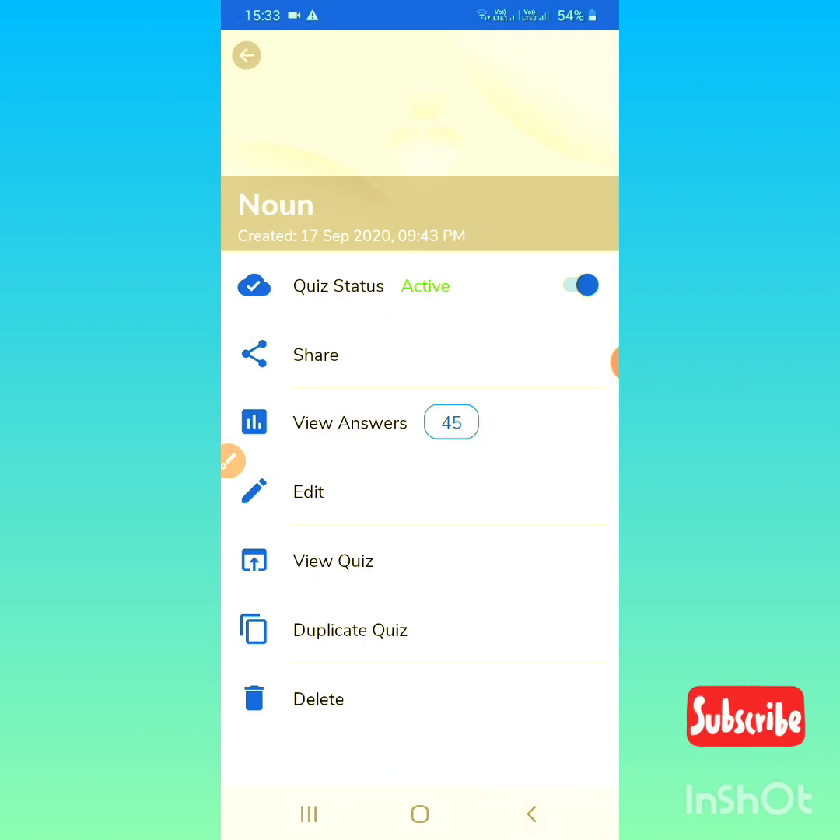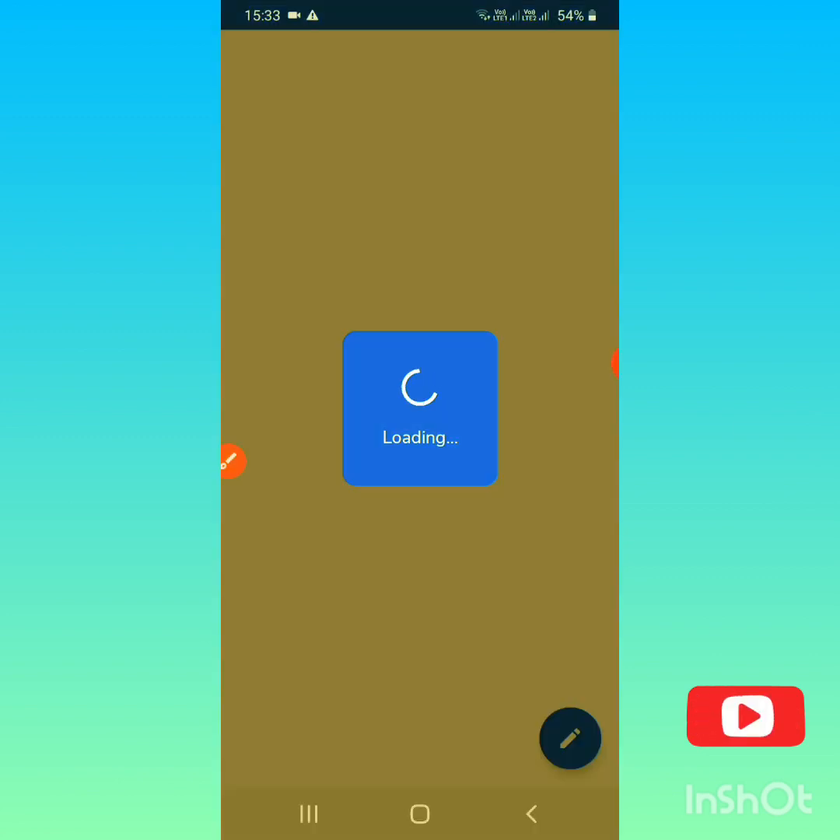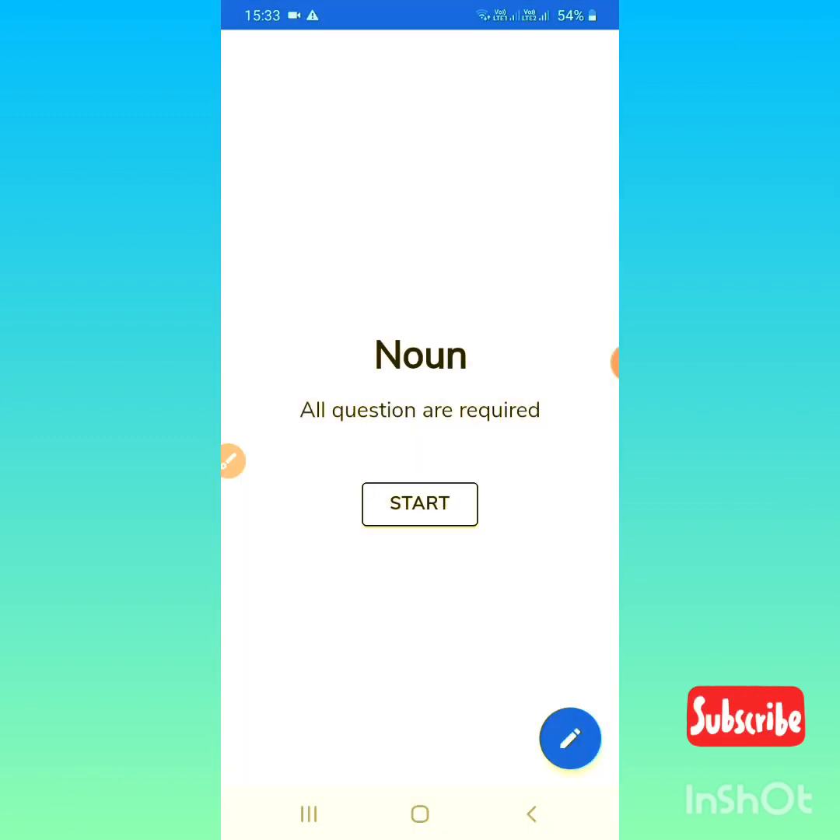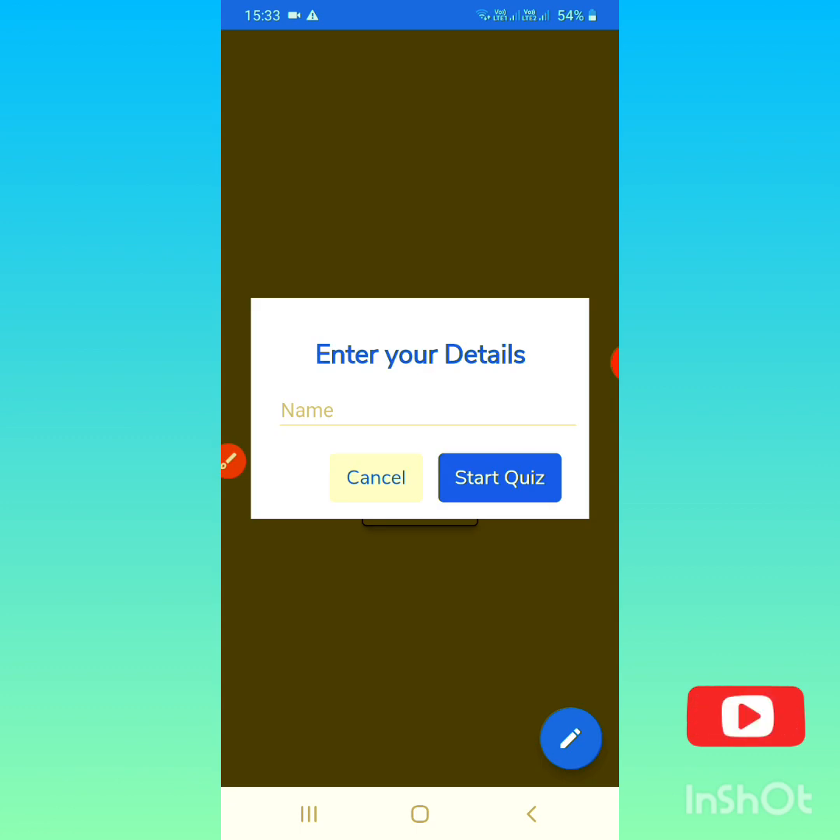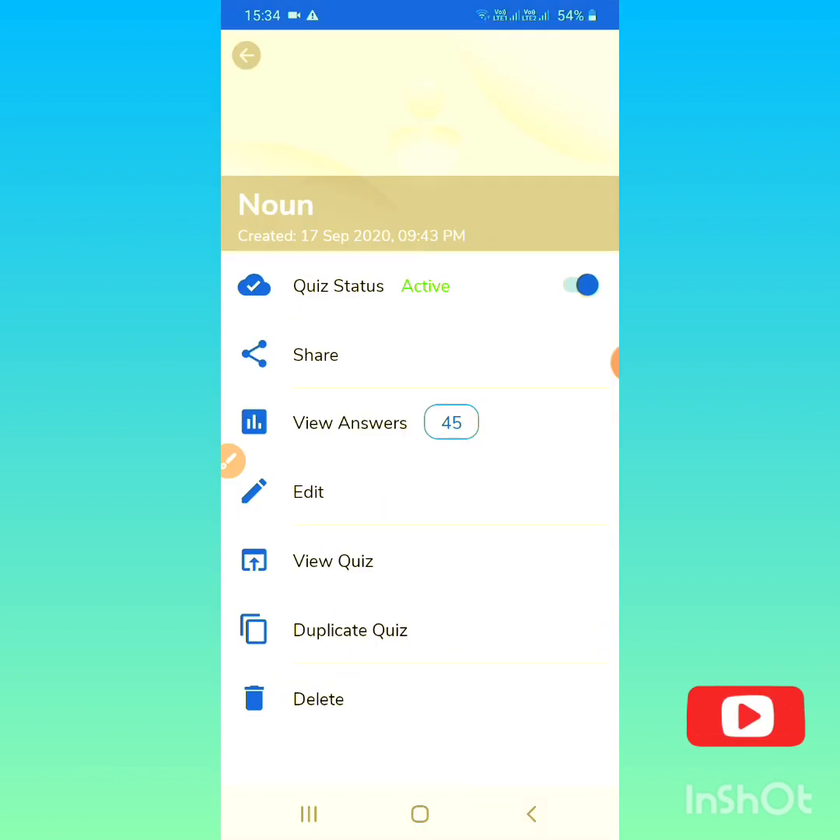If you want to make a duplicate quiz, the same quiz, then you have to select this duplicate quiz. If you want to see the quiz, you can use view quiz, and it is asking for your name, but I have submitted earlier, so I am not able to touch this. If you want to delete this quiz, if something is missing or there is some mistake, you can select this delete button also. And if you want to see the status all the time, select quiz status active, and you can share it very easily.